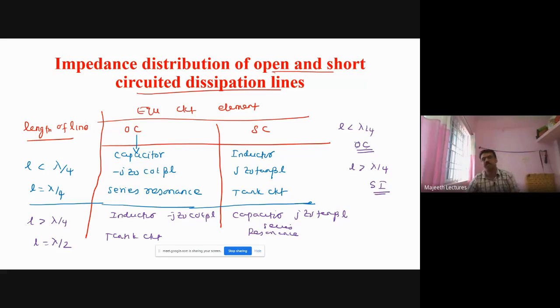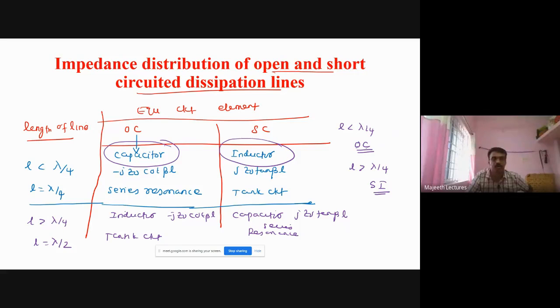You just remember this. Other thing you can do alternatively: for length less than lambda by 4, open circuit capacitor; greater than that, short circuit inductor. Clear? So in that way you can remember. You make your own way of understanding, but please remember this.